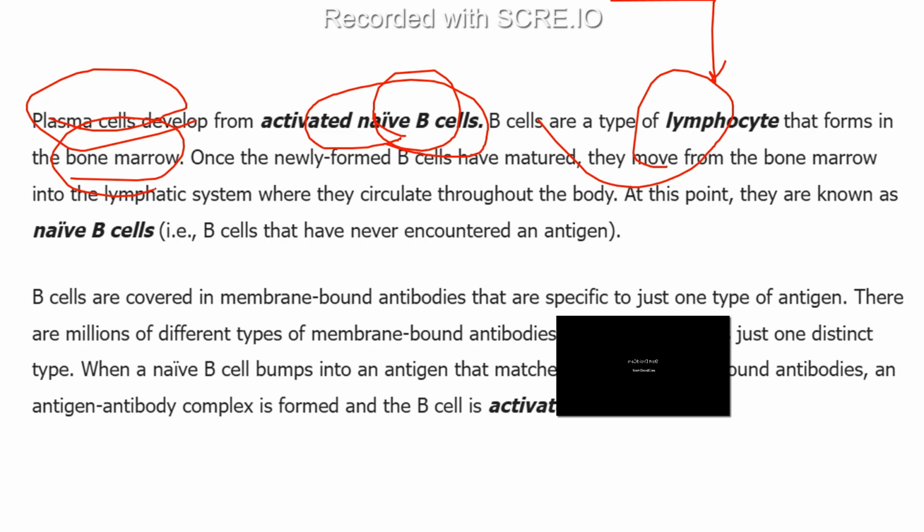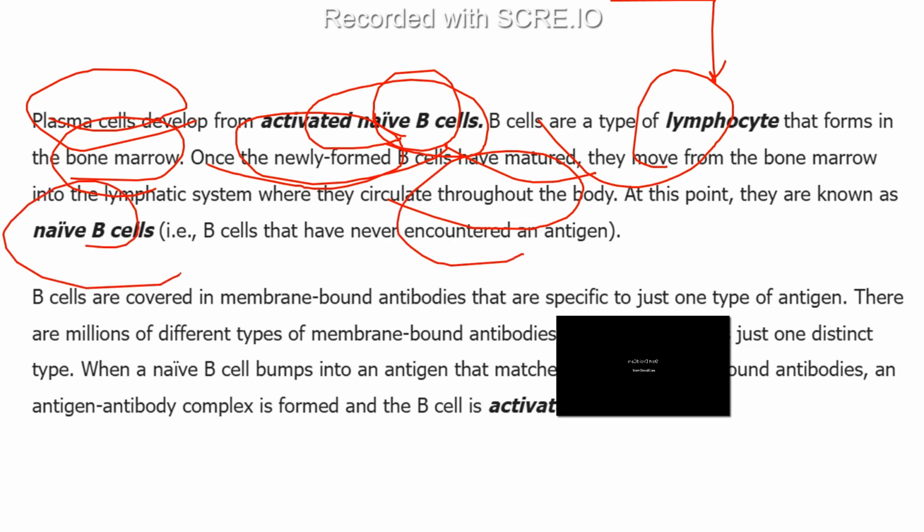And the question for you guys is, do these B cells produce for the whole life inside our bone marrow or not? Right? So in the next class I'll ask also. And once these newly formed B cells have matured, they move from the bone marrow into the lymphatic system, where they circulate throughout the body, and at this point they are known as naive B cells. Why? Because these B cells don't have any previous encounter with any antigens. That's why we call them naive B cells, as I earlier also told you guys.